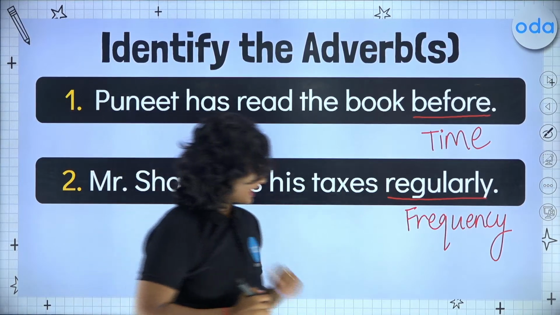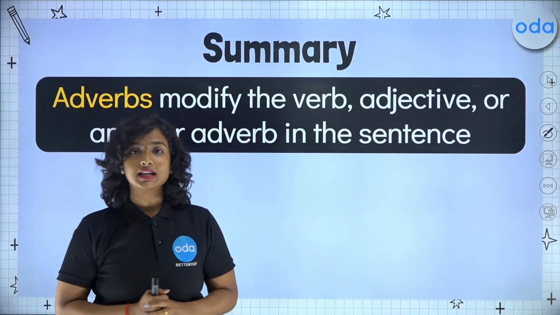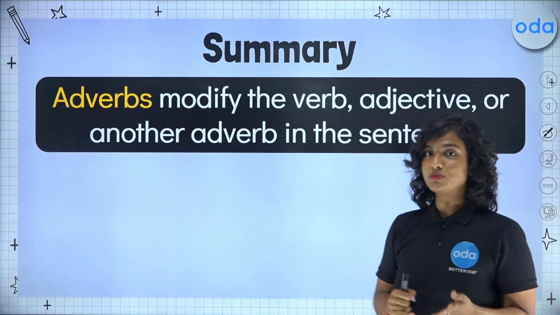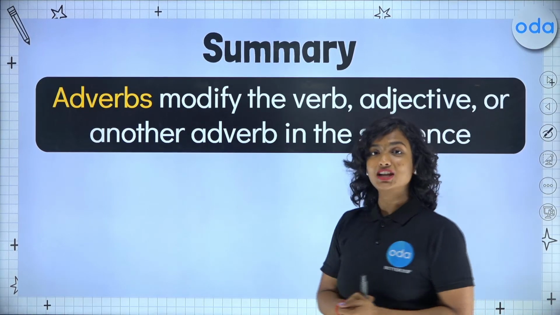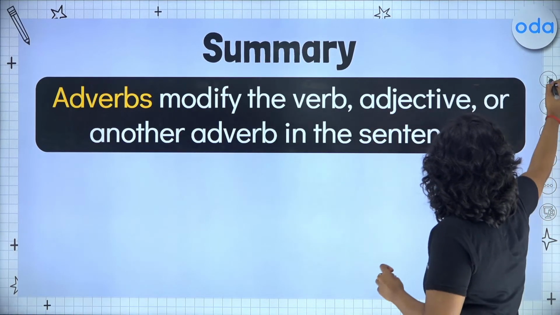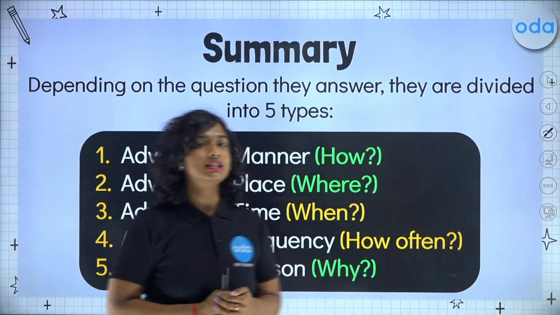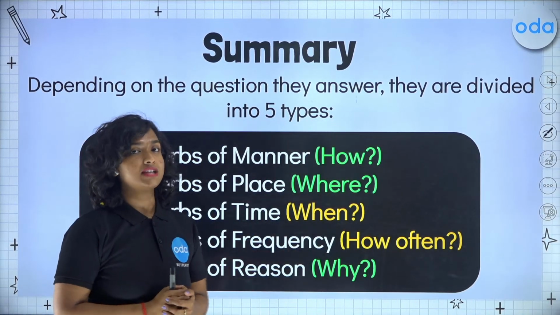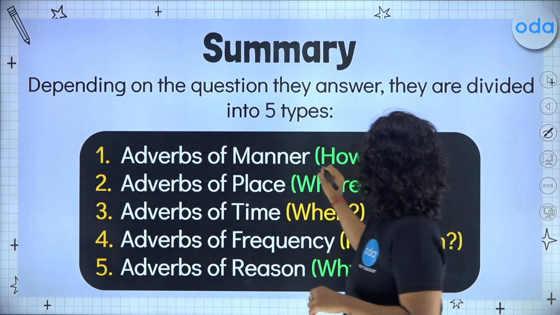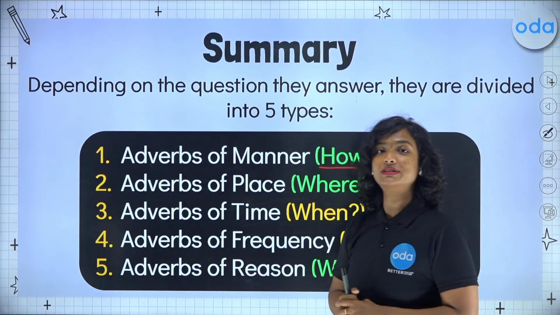So we have done 5 types. Let's do a quick summary. What are adverbs? They are words that tell us more about either the verb, which is the action being performed, or an adjective, or another adverb in the sentence. And depending on which question they answer about the action, they can be divided into 5 types. We have our first type, adverbs of manner. This answers the question, how? How was the action performed?